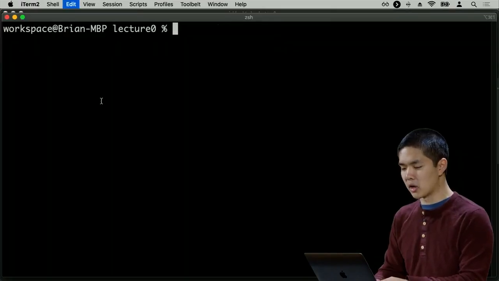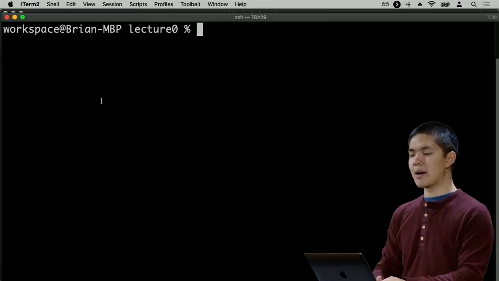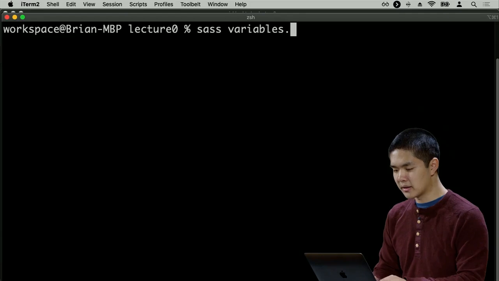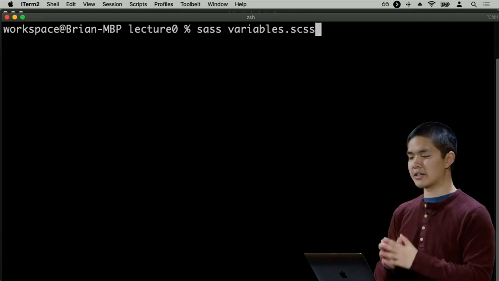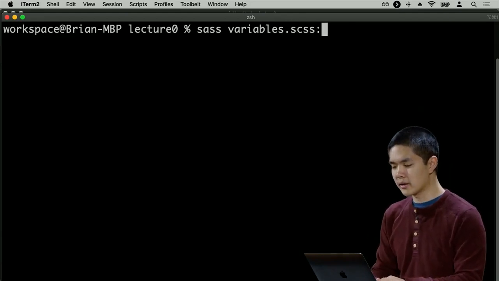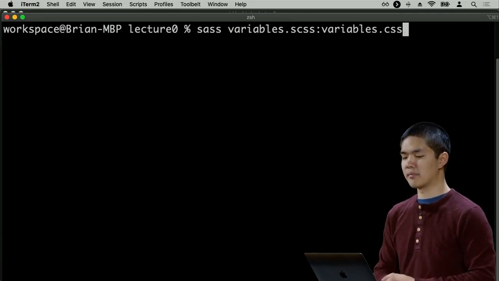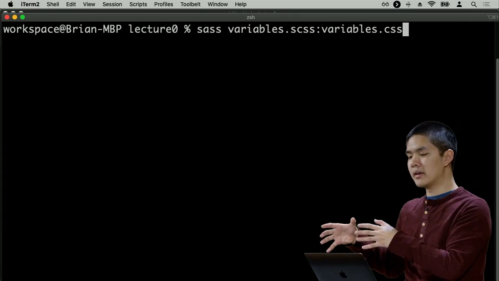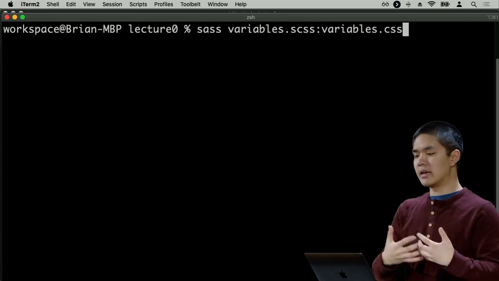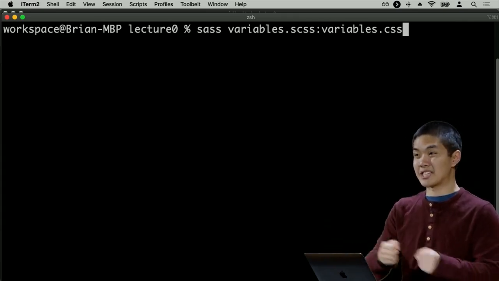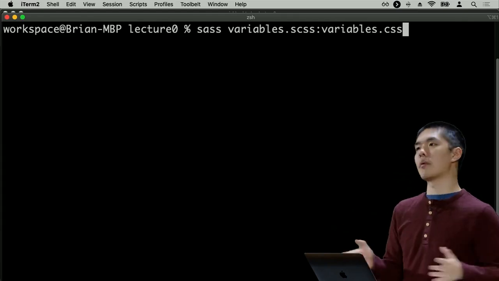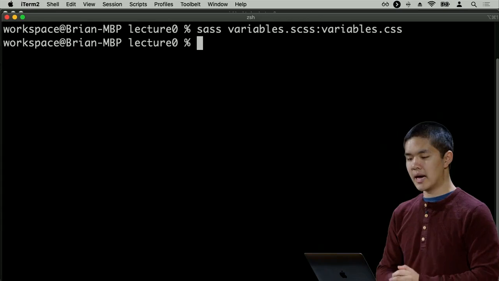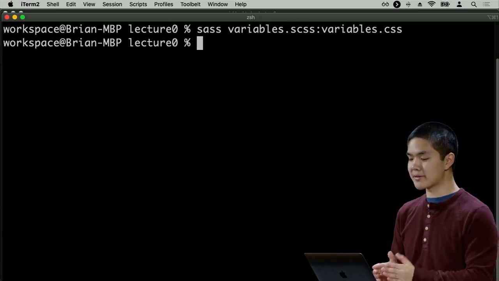And now in the terminal, in order to do this compilation, I'm going to say Sass variables.scss, the file I'd like to compile, colon variables.css. So variables.scss is the file that I would like to compile. And the file I'd like to generate is variables.css. I'd like to turn my Sass file into a plain old CSS file. I'll go ahead and press return. And all right, that compilation process is now done.